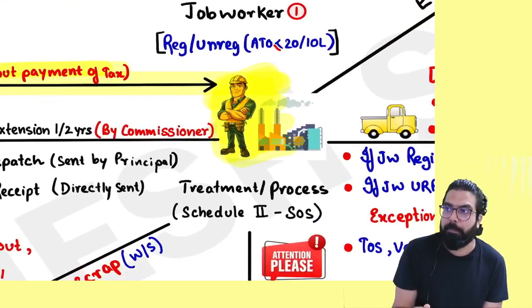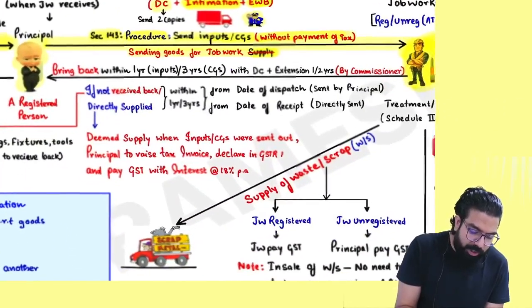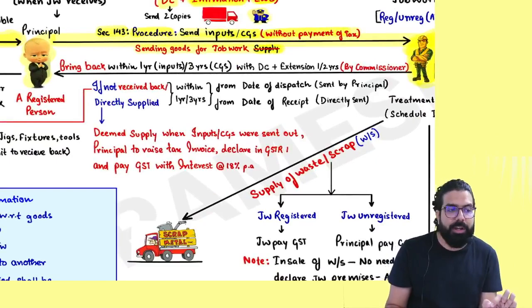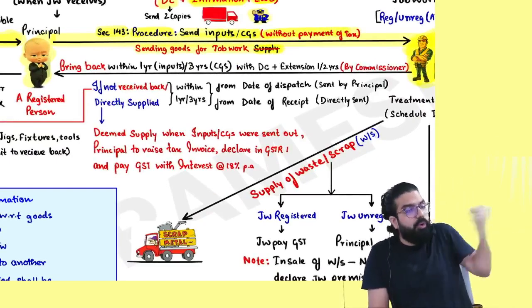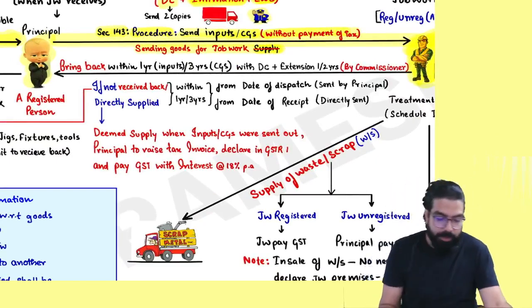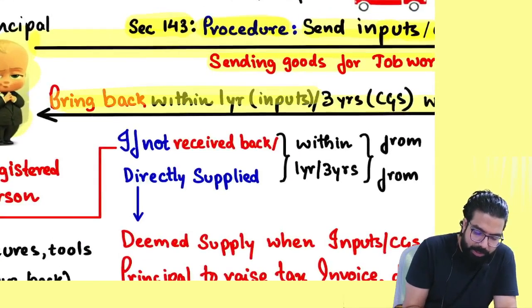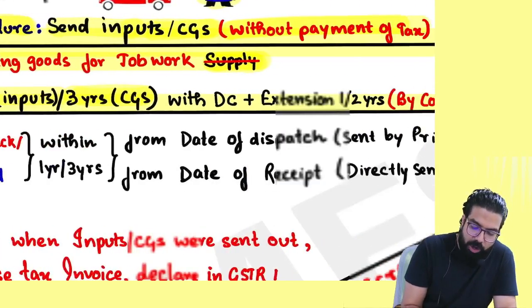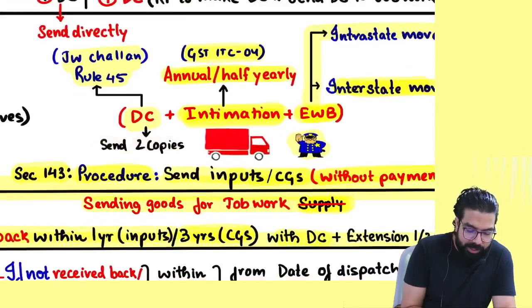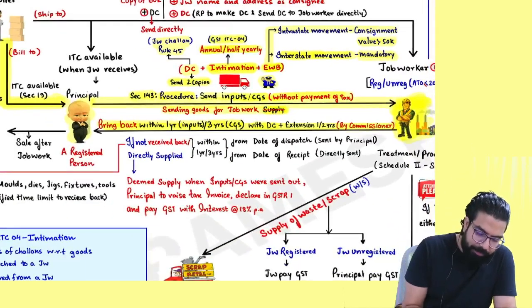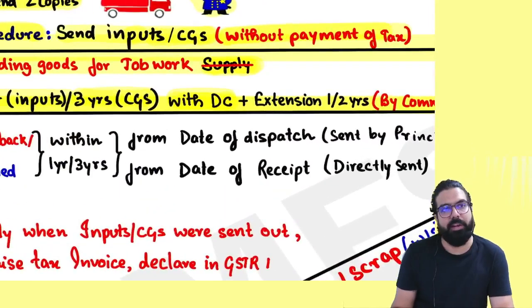Remember one thing, sir, whenever your goods reach the job worker, the main thing to note is: within how much time should you get your goods back? Sir, within how much time should you bring your goods back, everyone? 1 year or 3 years, along with a delivery challan. See, when you are sending, you send 2 copies of the delivery challan. So when your goods are coming back, they can come along with 1 delivery challan.